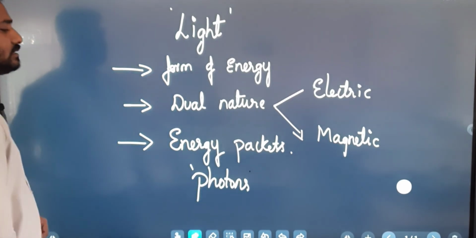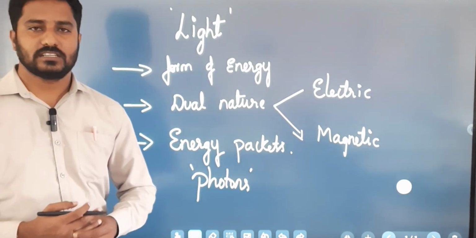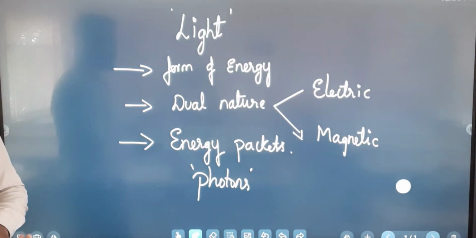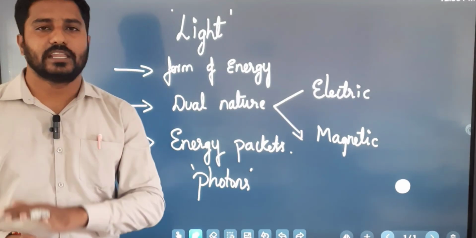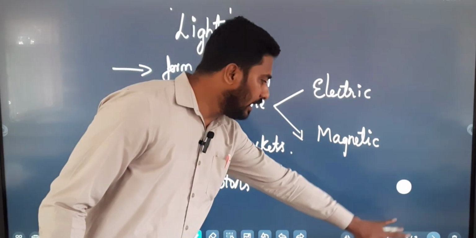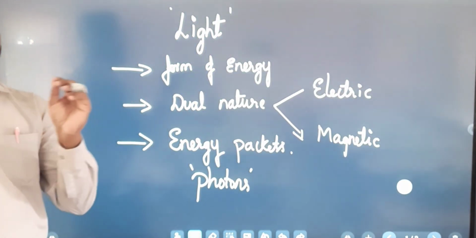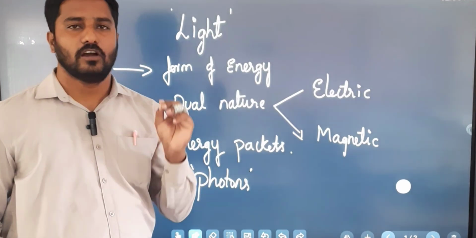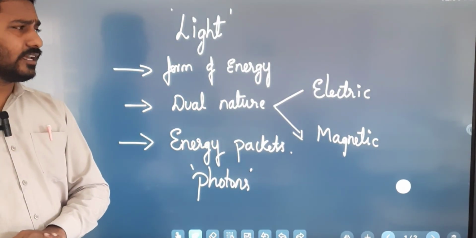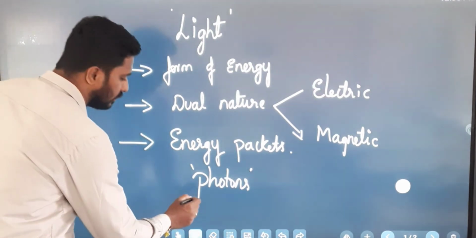So these are the basic things we need to know about light. Light is a form of energy and light is an electromagnetic wave. It contains both an electric wave and a magnetic wave, and it has small energy packets called photons. And what is the velocity of light?